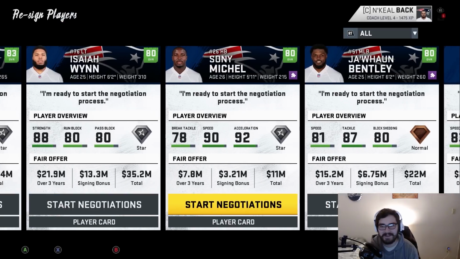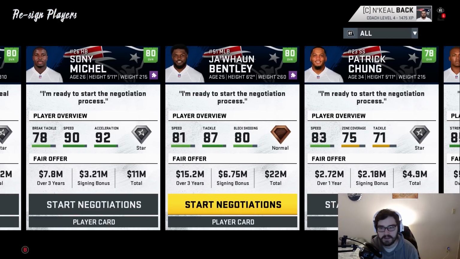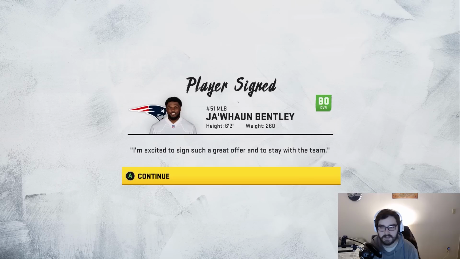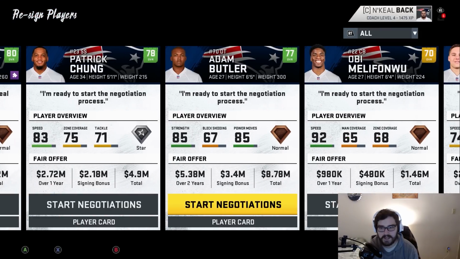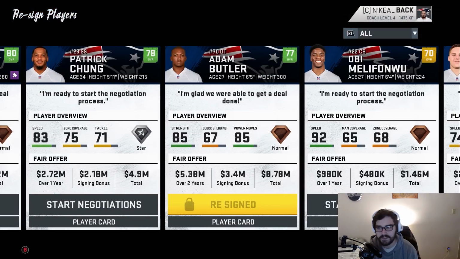I didn't mean to click on him. I meant to go to Isaiah Wynn. 80 overall left tackle for us is going to come back to the team. Juwan Bentley is another player I would like. He's coming back to the team as well. And then Adam Butler will be the final guy. He'll at least be a good number 2 defensive tackle for us if we can get a better one. So he's back on the team too.